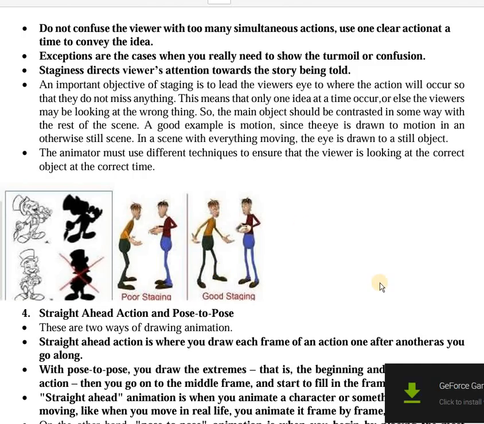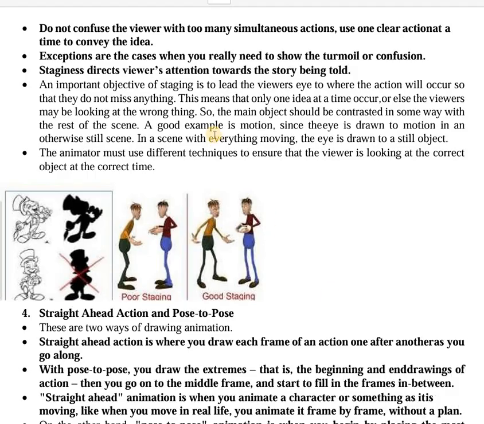Okay, now you need to remember that staging should be done in such a way that your audience's attention is completely towards the main event, the main action that is happening on the screen. You can see how staging affects. You can see the example of poor staging and good staging. In poor staging, the characters are not facing the audience, so the facial expressions are not visible to the audience. Whereas in good staging, the facial expressions and the hand movements are better visible to the audience.